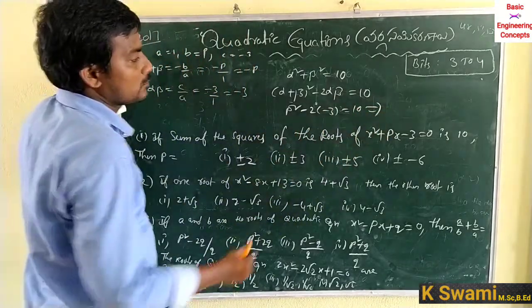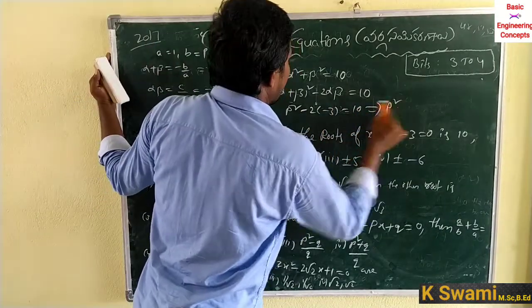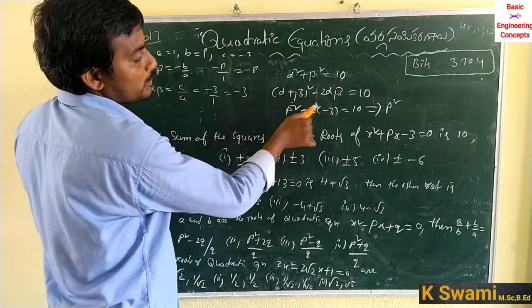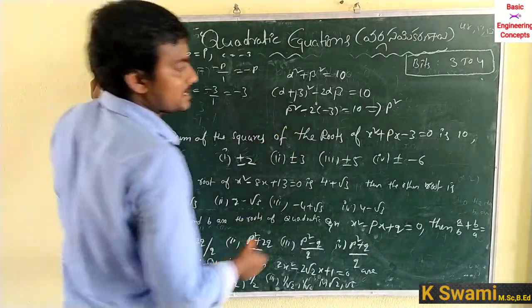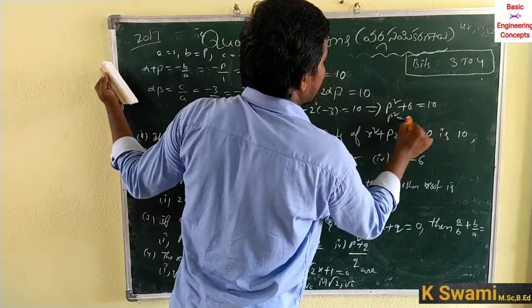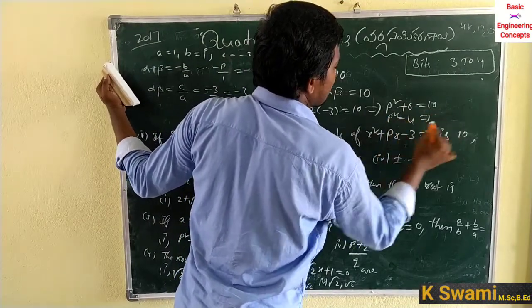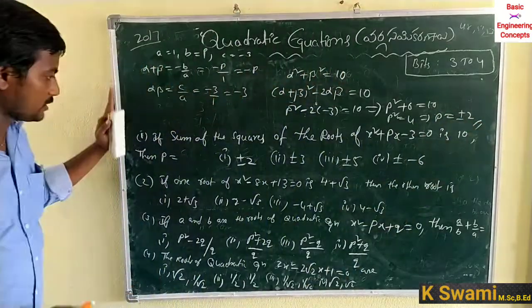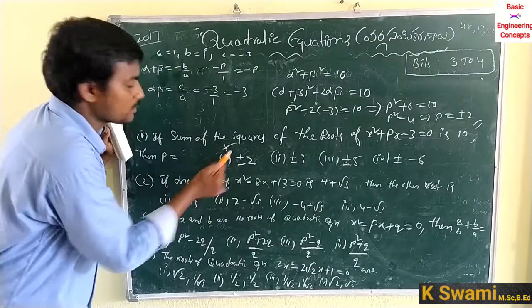So that is equal to p square, minus 2 into minus 3 is equal to plus 6. So p square plus 6 is equal to 10, so p square is equal to 4. P is equal to plus or minus 2. So the correct option is 1.